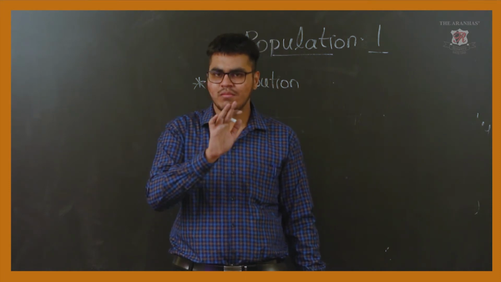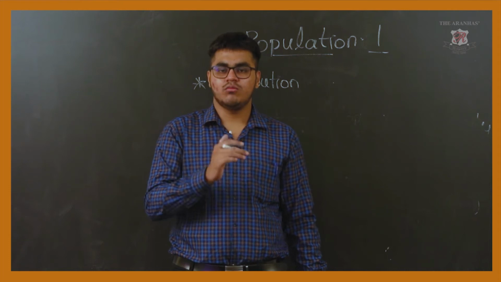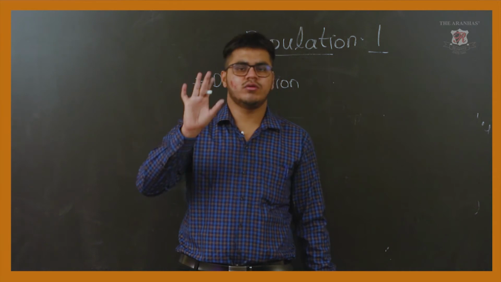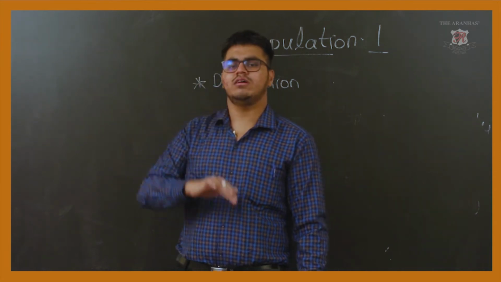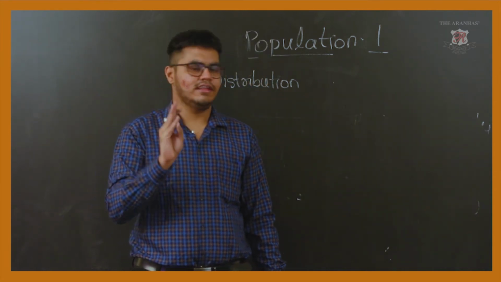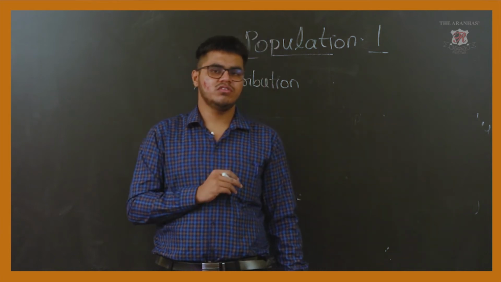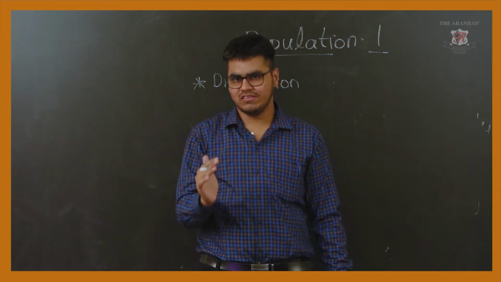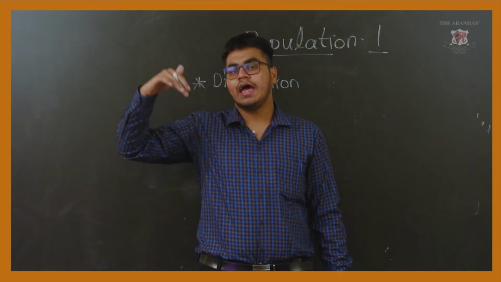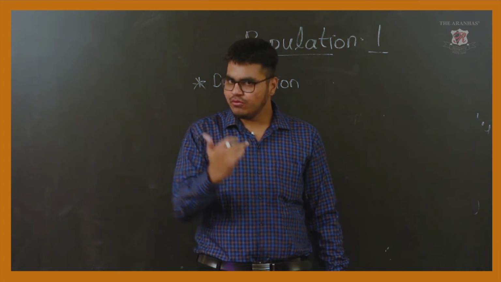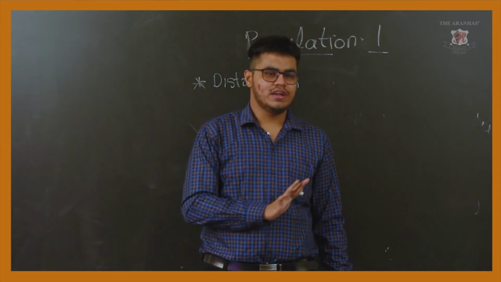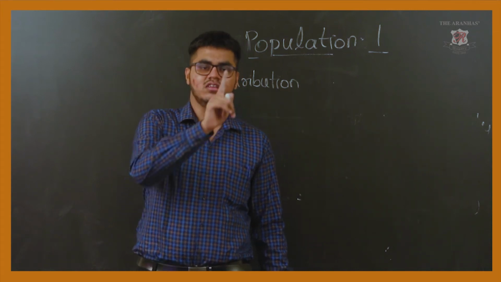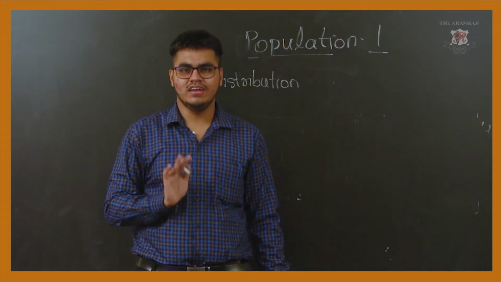If you observe the world map, Antarctica is at the South Pole, and what are the characteristics of Antarctica? Antarctica is fully covered with snow and ice. That's why there is less availability of land. And what about the temperature? At the poles the temperature is very low. Due to the less availability of land and the cold temperature, being a frigid zone, Antarctica does not have a permanent population. That's the reason why Antarctica is not shown in the second diagram.